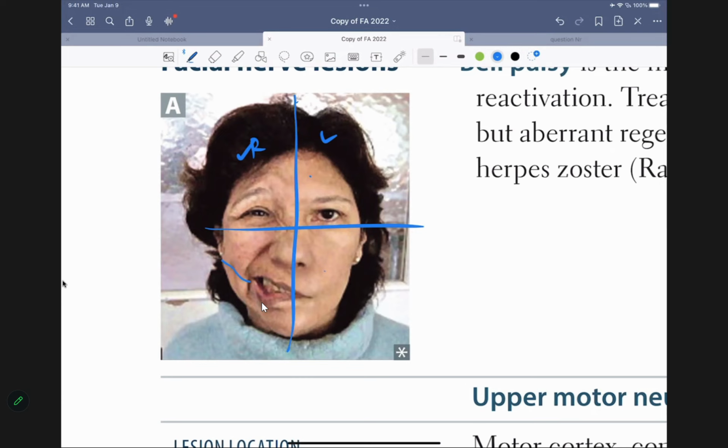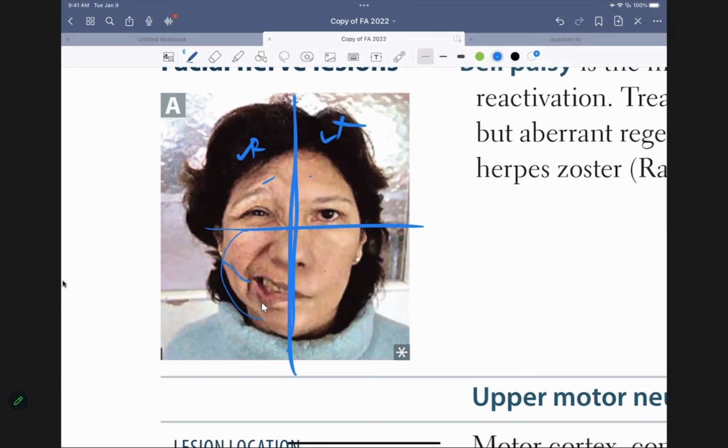Okay, so the right side is perfect in here. How do I know it's perfect? She's able to wrinkle the forehead and she's contracting and smiling. Is everybody clear, folks? So the left side is completely gone. How do we check when the patient comes with facial nerve problems? When they do a physical exam, in internal medicine or family medicine, we ask them to smile, puff up your cheek, raise your eyebrow, all these cranial nerve tests we do, isn't it? There you go. So first, the left side is the problem. Is everybody clear with that?